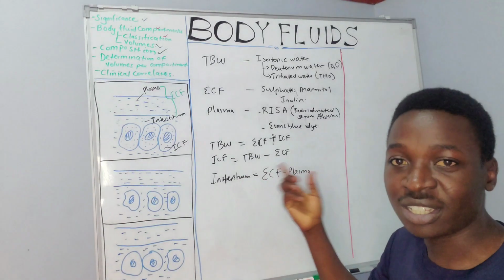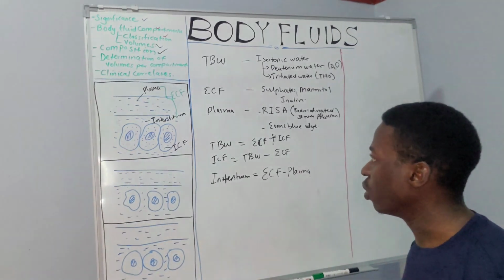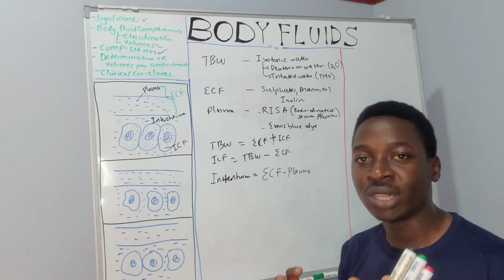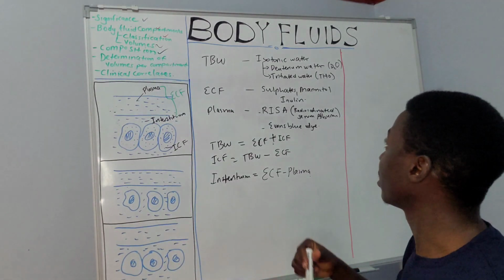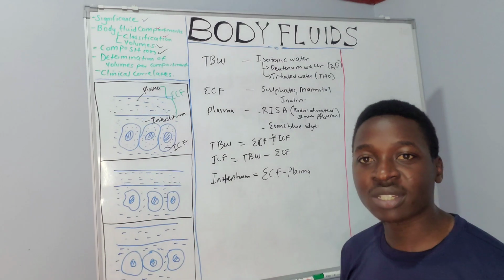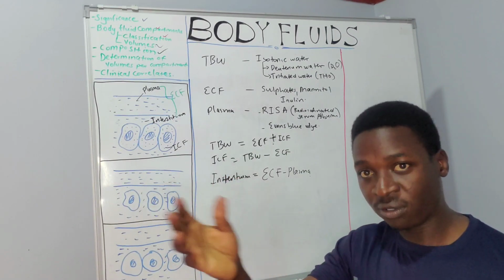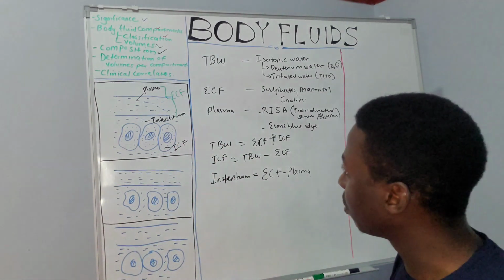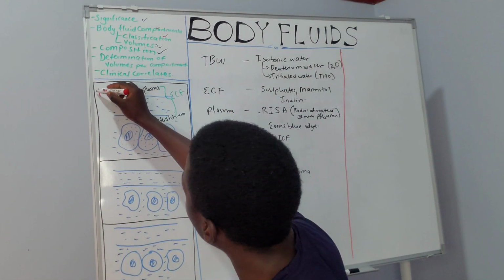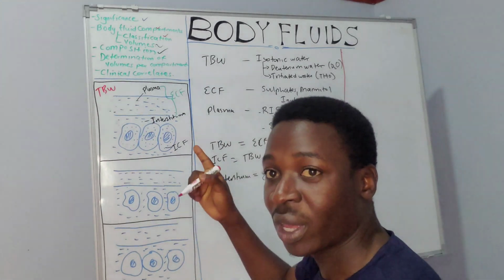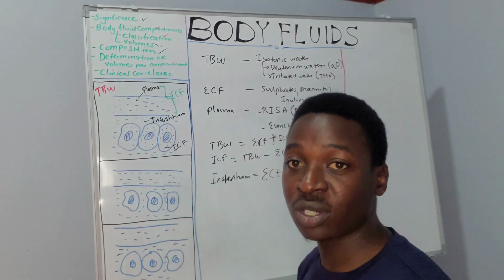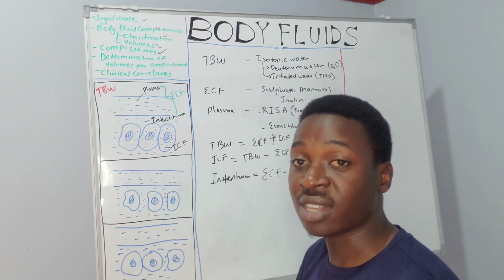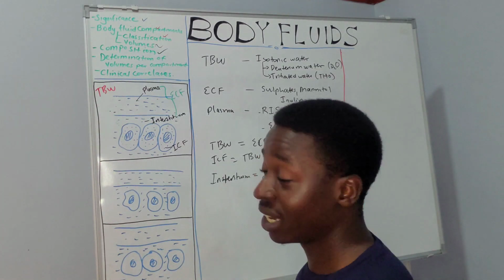The principle behind each of this is very, very simple. When a marker is introduced within the body, for example, for total body water, we expect this marker to be able to distribute through all the compartments. Usually what you do is introduce the marker, maybe through phlebotomy, into the circulation of the person, and then we are going to measure.